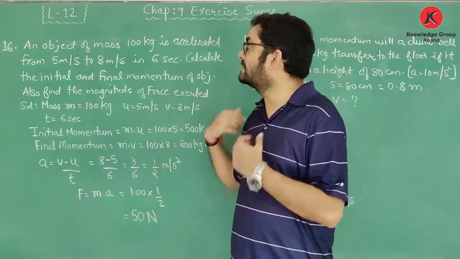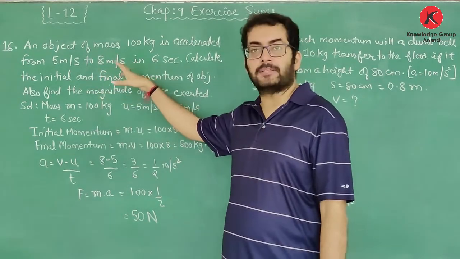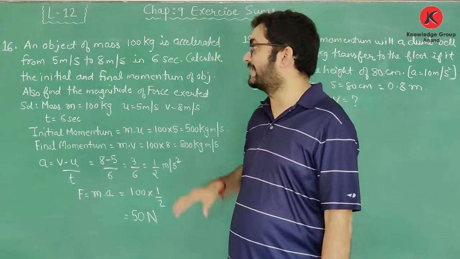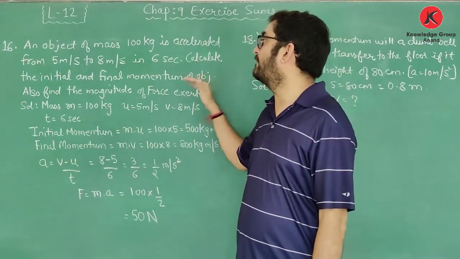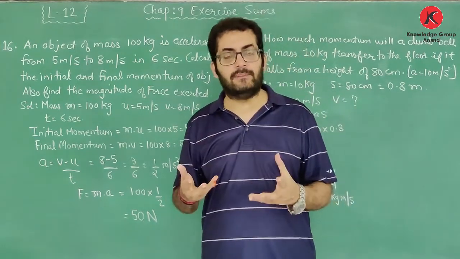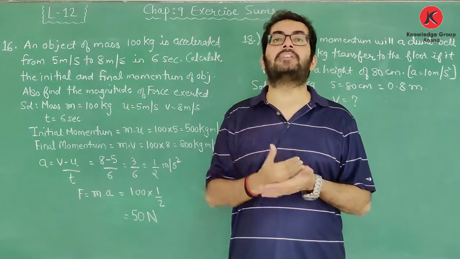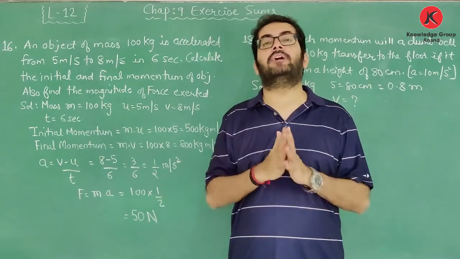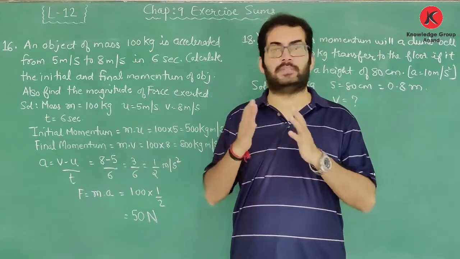तो उसकी इनिशियल स्पीड है 5 meter per second. Its final velocity is 8 meter per second in how much time? In 6 seconds. तो हमको क्या फाइंड करना है? Calculate the initial and final momentum of the object. Momentum, that is mass into velocity. तो जब initial momentum फाइंड करना है तो I will multiply mass with initial velocity, and when I want to find final momentum I will multiply the mass with the final velocity.